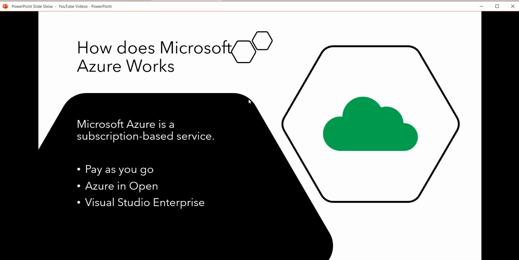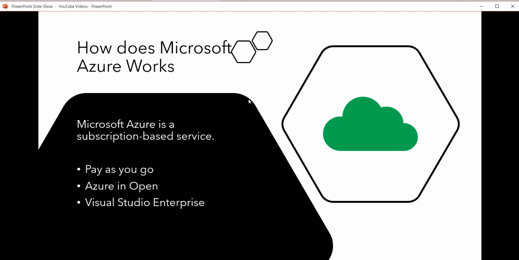Microsoft Azure is subscription based. That means once the user subscribes to a plan or a subscription, then the user can access all the services in the Azure platform or in the Azure portal. These are also known as Azure subscriptions or Azure offers, and there are various Azure offers or subscriptions, like pay as you go, Azure in Open, then Visual Studio Enterprise. So each subscription has various services and benefits. Whatever the subscription, there is no service downtime for any users. That's what Microsoft is highlighting.